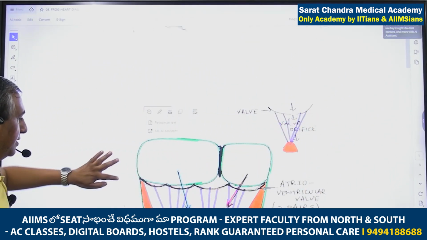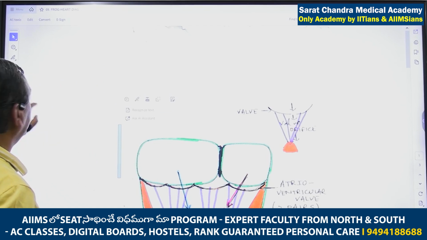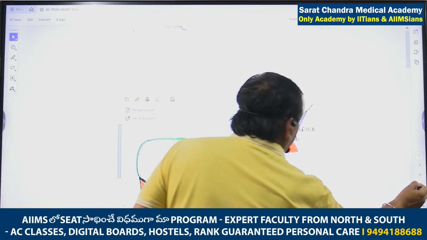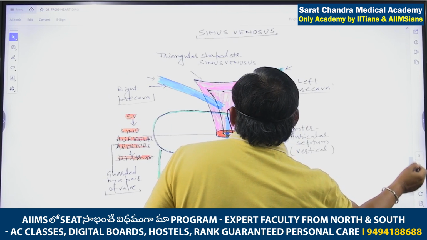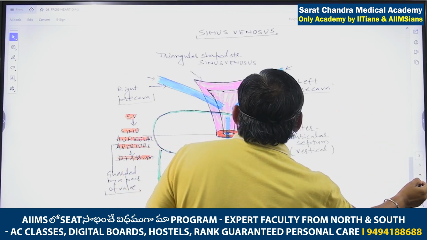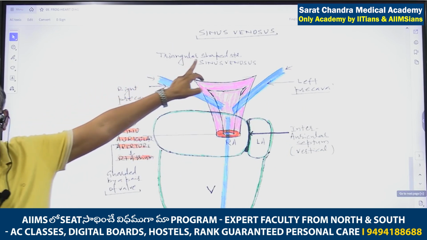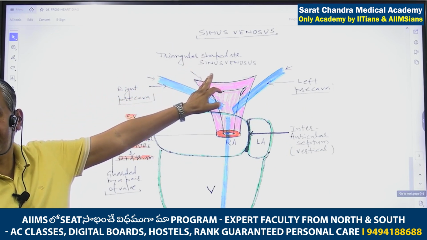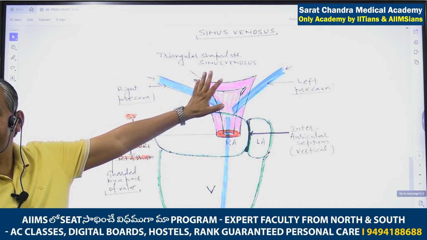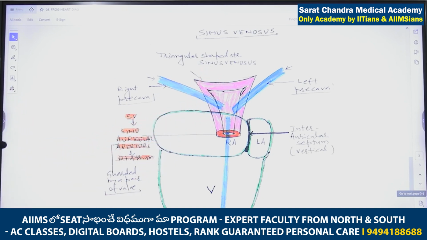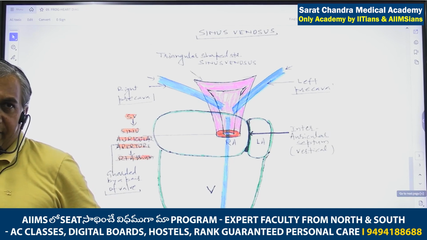Please see one picture. Okay, I have drawn the diagram. See, sinus venosus. It is a triangular shaped structure. What is the shape of sinus venosus? Triangular shape. What is written in NCERT? It is present on the dorsal side of the heart. What I said was not written in NCERT, but I said it is present on the dorsal side of the heart. Dorsal side of the heart means towards the back.